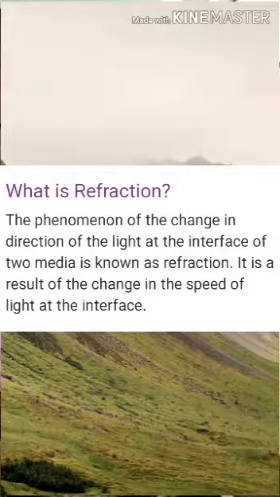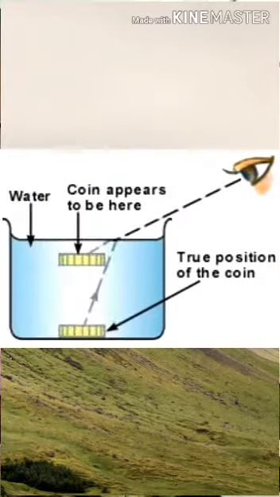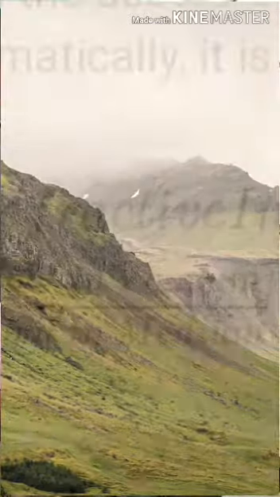Okay guys, second, I have shown the example. Take a beaker and pour it full of water. Now keep the coin in the beaker. After that, see how in the figure. Now you can see the coin is floating on the water, upwards. The true position of the coin appears to be up. This is called refraction.